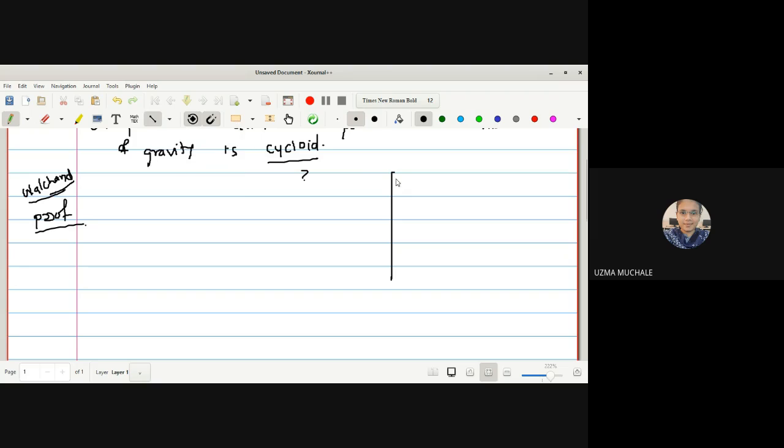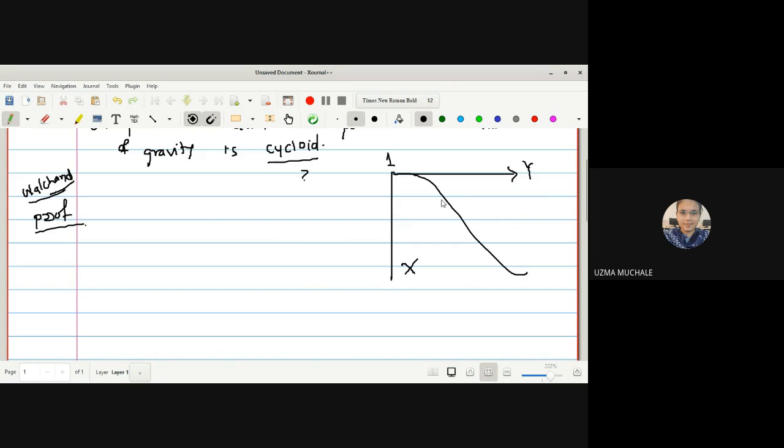So suppose a particle is at position 1 and it is falling under the influence of gravity. This is the y-axis and this is the x-axis.